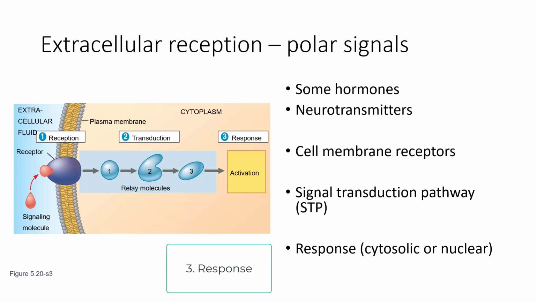And then there is a response. This can be a cytosolic response that occurs in the cytosol by some change occurring in the cell fluid there, or it can be a nuclear response where what you have is a change in the transcription of certain genes which will affect a response. So, reception, transduction, response. Three parts of how a cell responds to a signaling molecule. And this is specifically looking at polar signals.